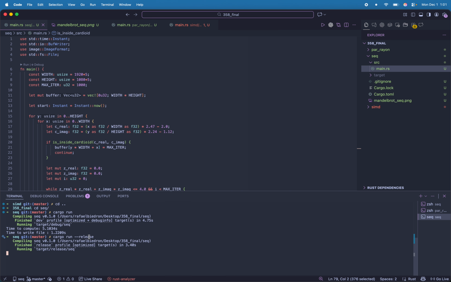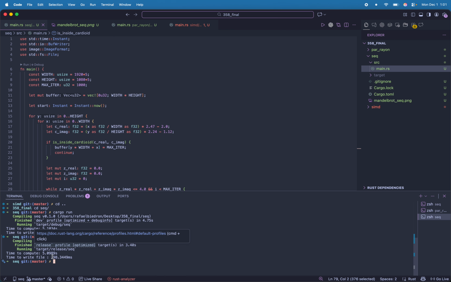we're going to see that the time to compute is likely around the same as it was before. So slightly less, but the time to write the file is significantly less. Like I said, this has to do with Rust's zero cost abstractions, where in the compiled optimized version, we are going to be leveraging a lot of these zero cost abstractions to do with the file system to make our file write time essentially 4 times faster than it was in the non-optimized version. So all looks good.